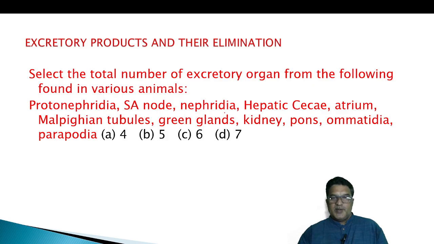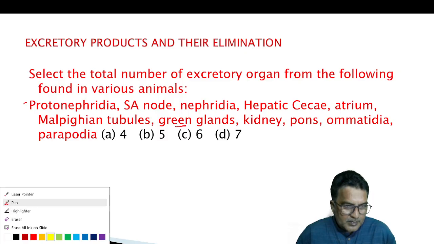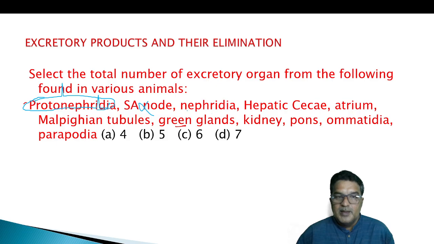Select the total number of excretory organs from the following found in various animals. Protonephridia. Yes, protonephridia are the excretory organs of phylum Platyhelminthes and some in cephalochordates. SA node is from the heart.